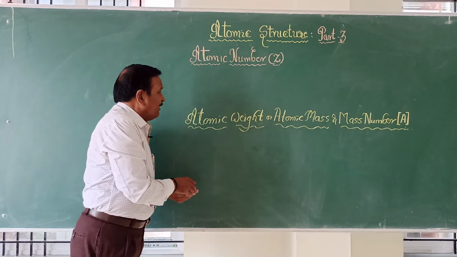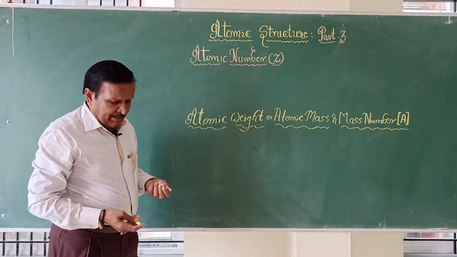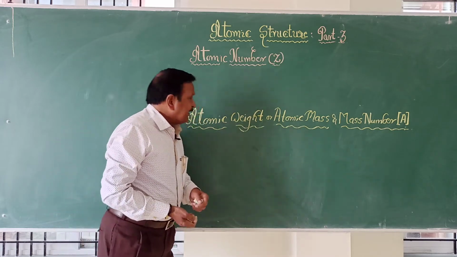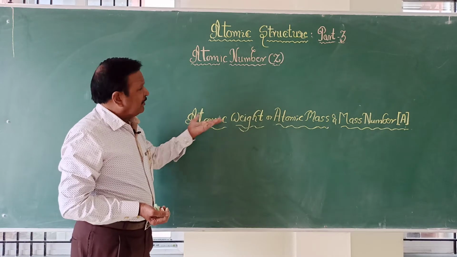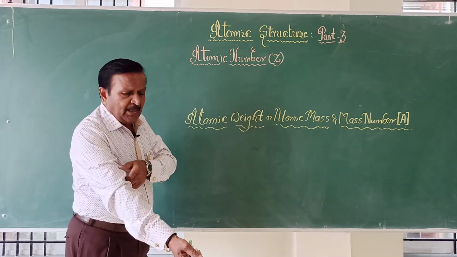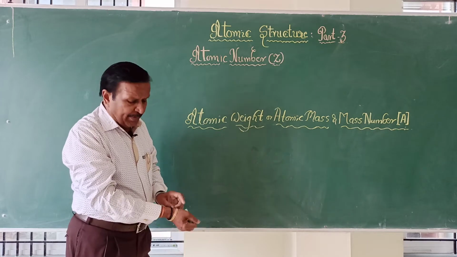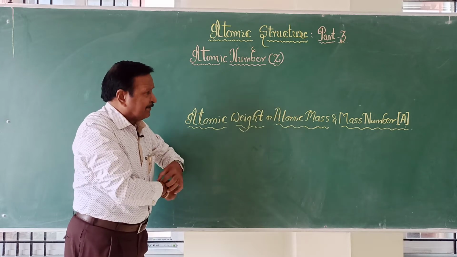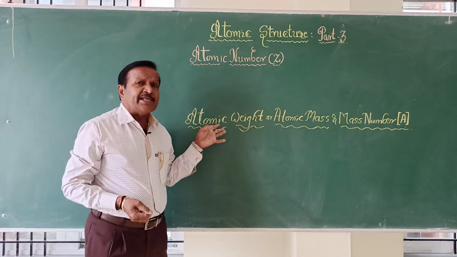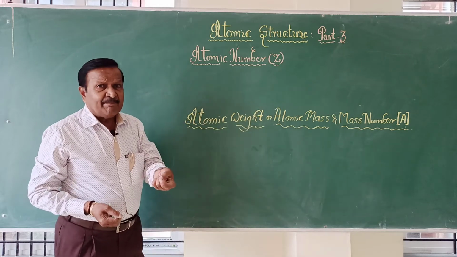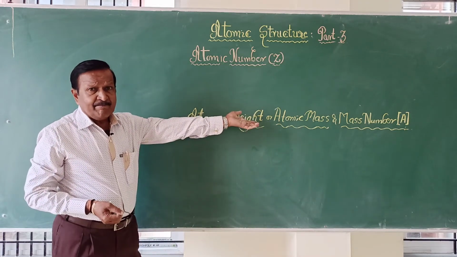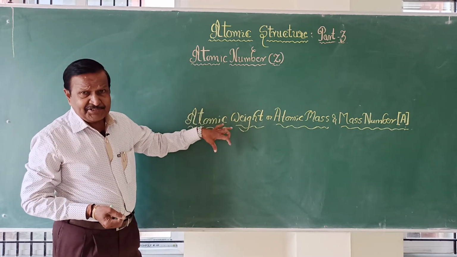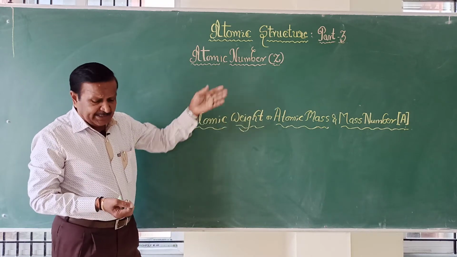As you know very well, atom is the smallest particle which is invisible to our eyes, and hence as per the definition, atomic weight is automatically the weight of an atom. You know how you calculate the weight of any substance, by weighing in a chemical balance or a physical balance. But since atoms cannot be held in hand, you cannot weigh them and you cannot give their atomic mass directly. And hence atomic mass is given on the basis of definitions.